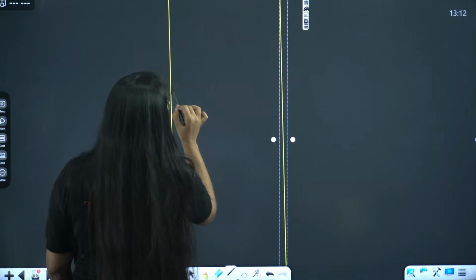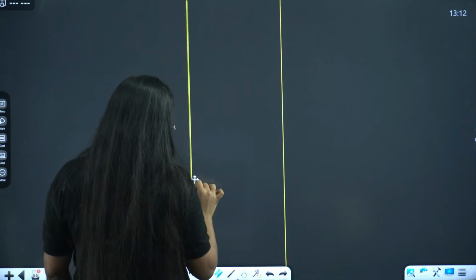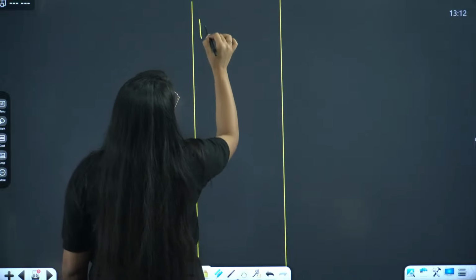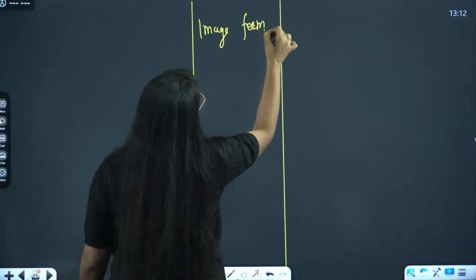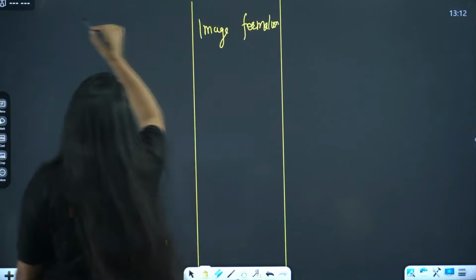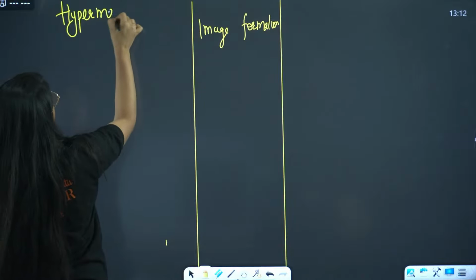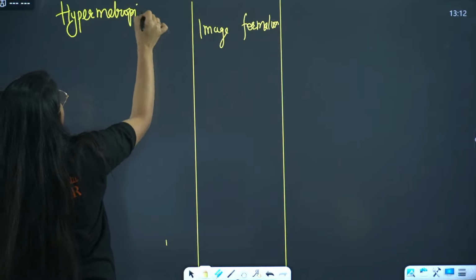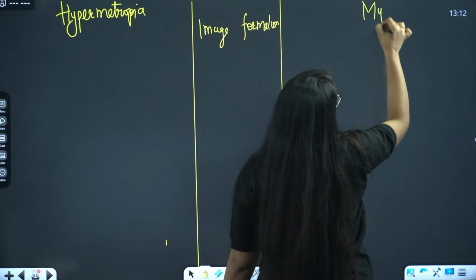Just a second. So first is image formation. This is hypermetropia.